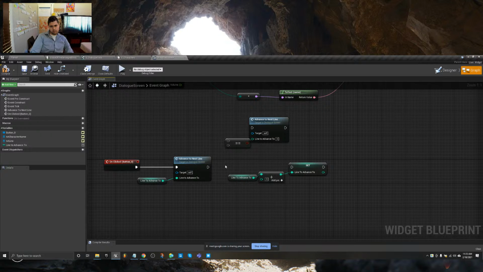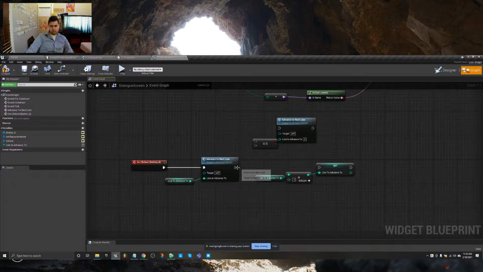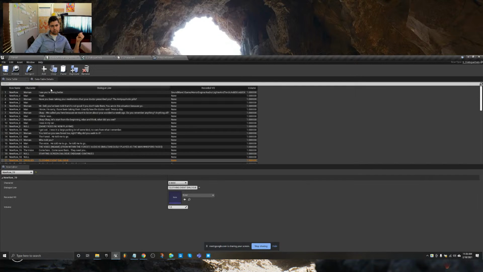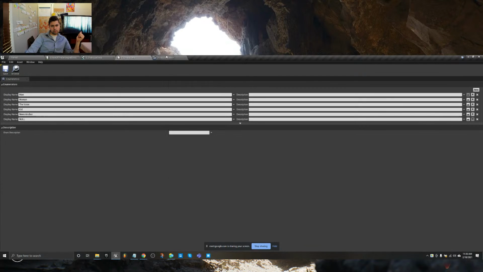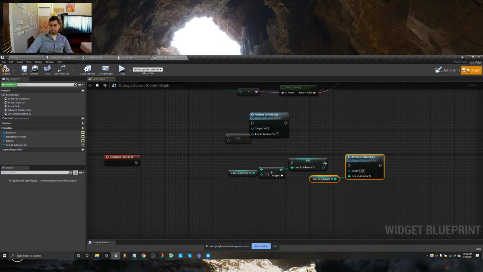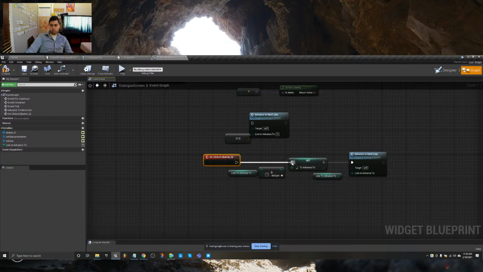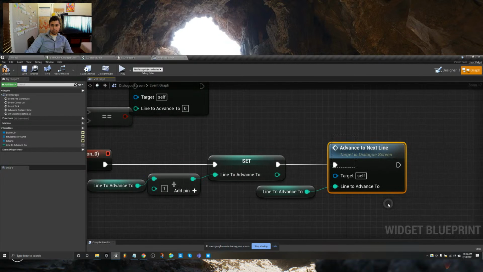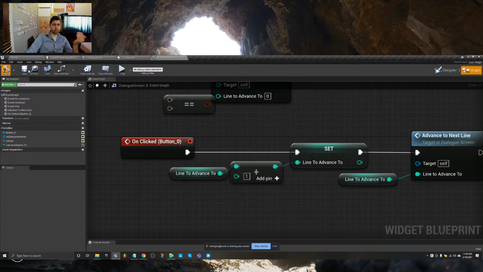Next line. I'm not worried about the null value just yet. I just want to get it working. So if it's starting on line 0, which it is, right? We don't have any title text or anything. Okay. Then maybe it should advance. On clicked, advance to next line, and then, you know what? Actually, this is what we need to do. That part needs to go first. And if you are worried that, oh, well, then our first line is going to be line number 1, but really we need line number 0, then we can set our default value for the variable to -1. So no matter what, every time this is clicked, it's starting in the right place.